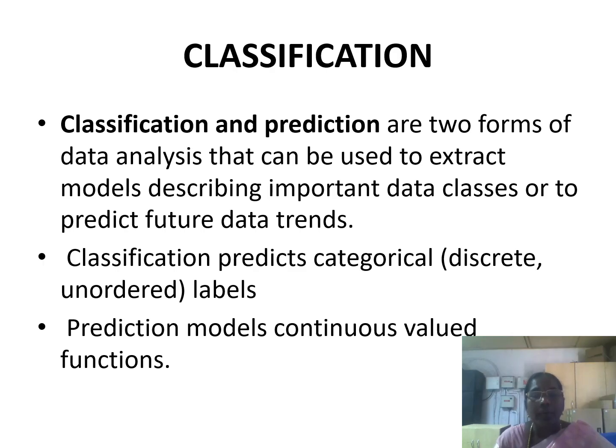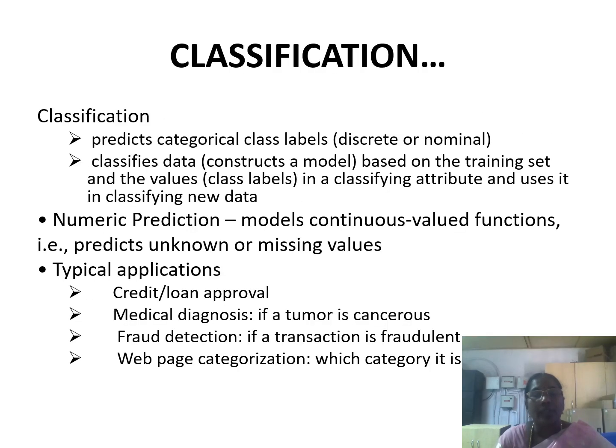A prediction model is a continuous-valued function which is going to predict the future trend in terms of numerical data. So classification predicts the class label, which is in string format or discrete nominal data.